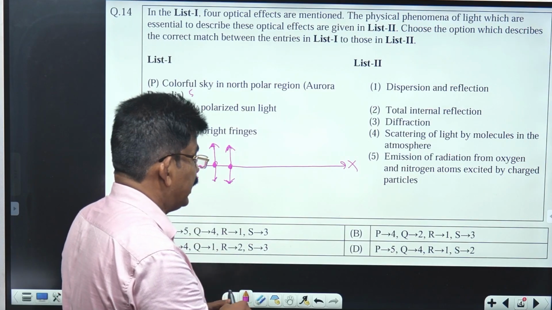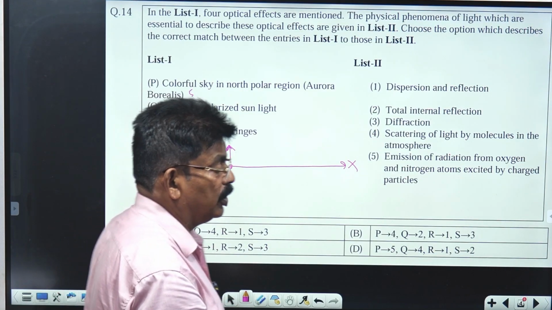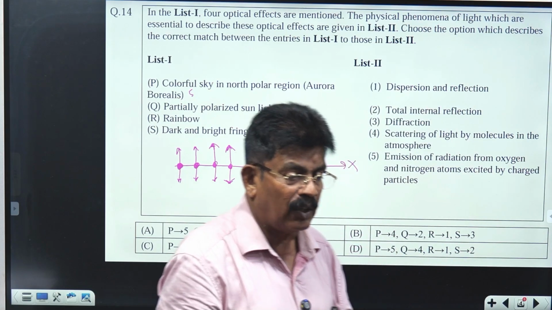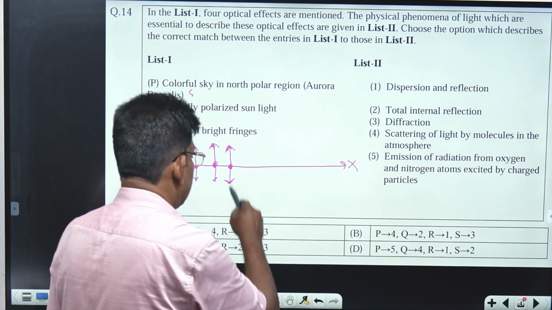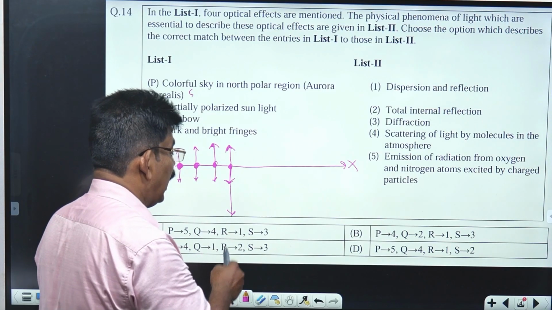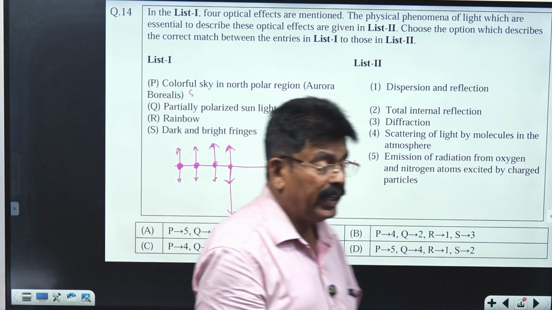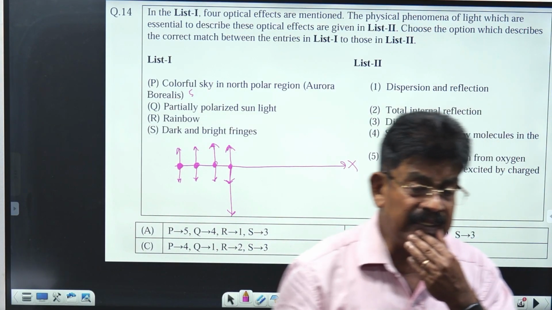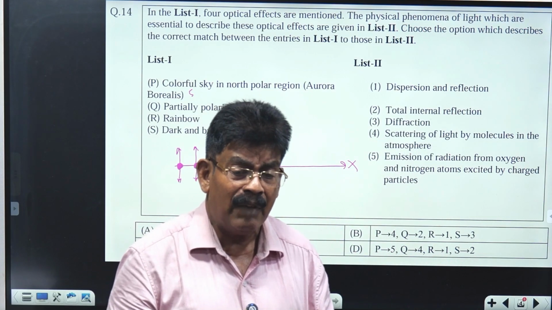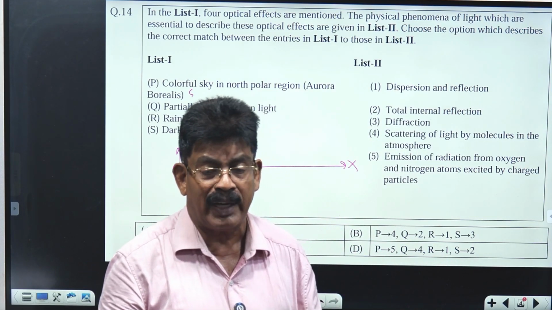Now, light is scattered by atmospheric particles or atmospheric air molecules. The scattered light goes in a direction perpendicular to it. So scattered light will be propagating along the Y direction. Since scattered light is propagating along the Y direction, it will not have a Y component of electric or magnetic fields.